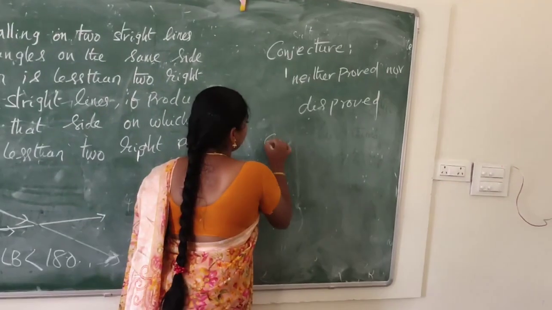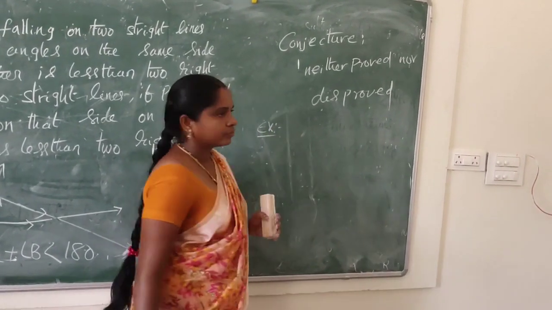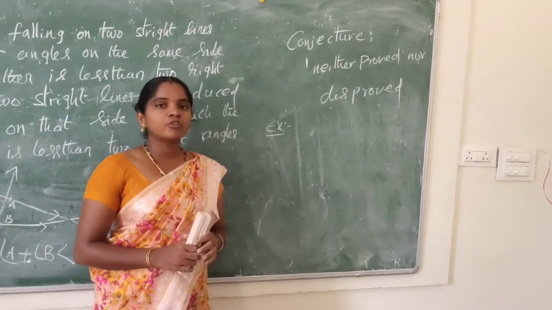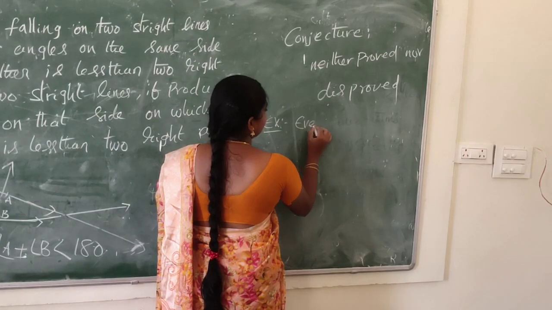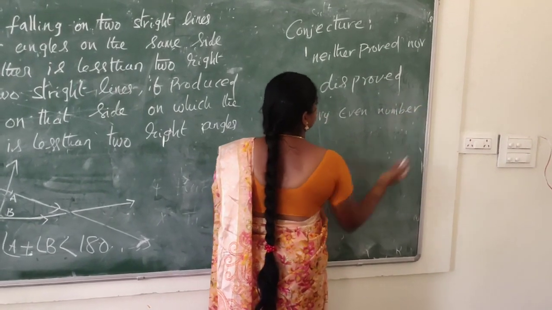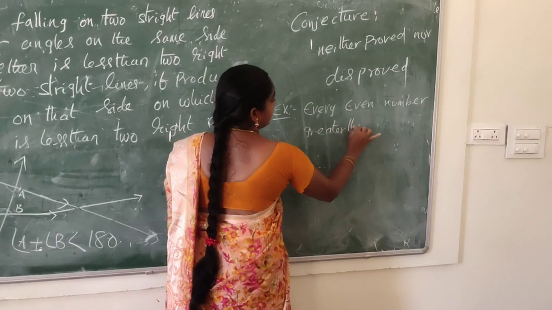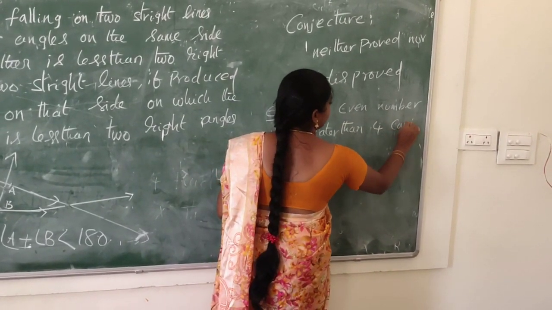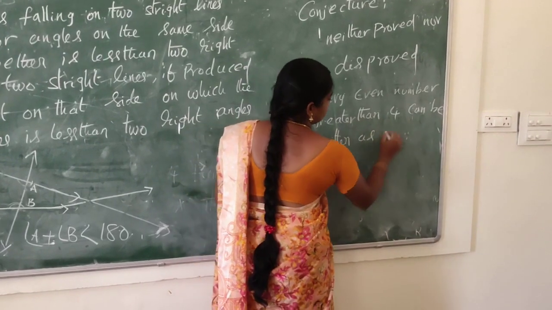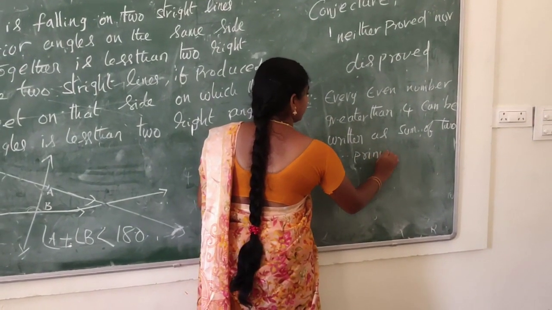Let us take an example for conjecture. Every even number greater than 4 can be written as the sum of two primes.